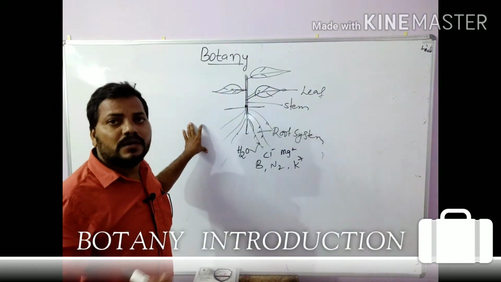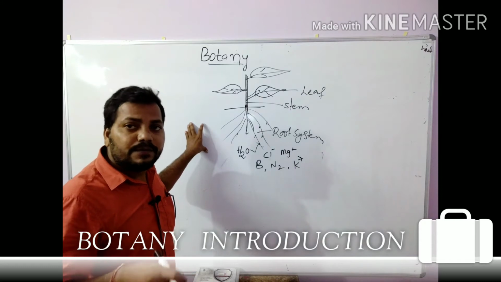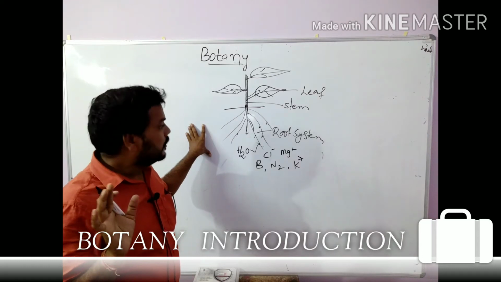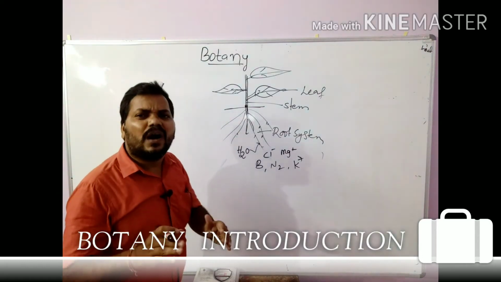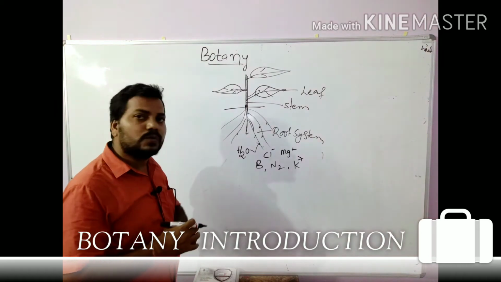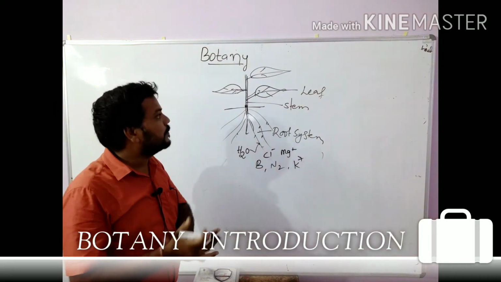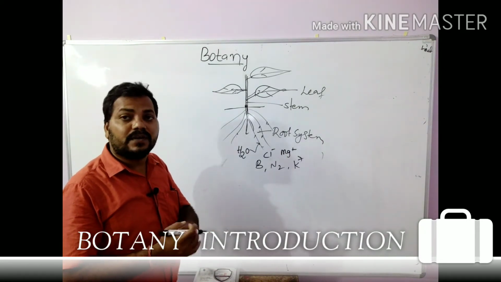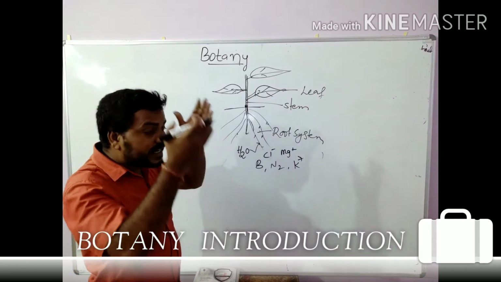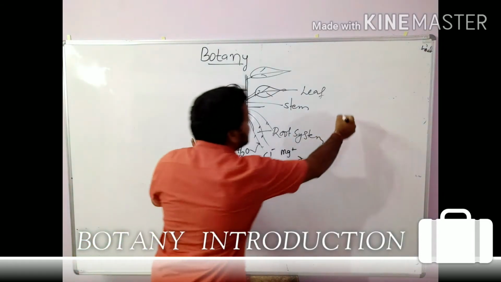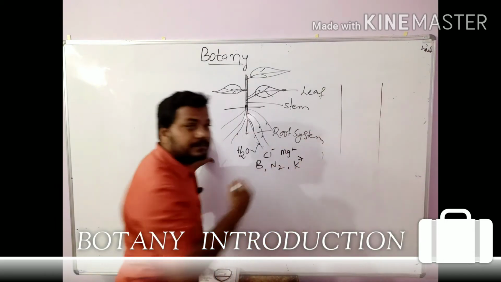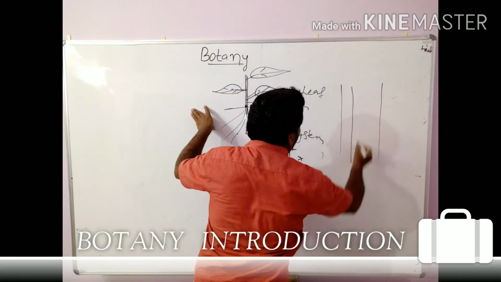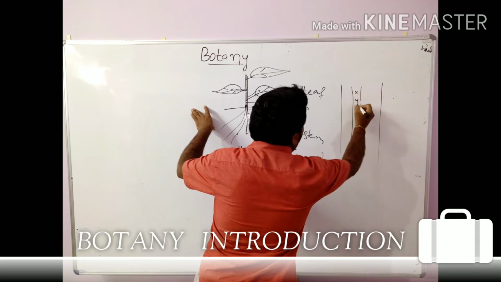What is the root function? Absorption of water and minerals, which are transported into the plant body. That is the main function, right? Then how is water transported? Already you know the internal structure of a plant. You studied in the 9th and 10th class the anatomy of a plant body. If you take a plant stem, in the center of the plant body, what is that? Xylem.